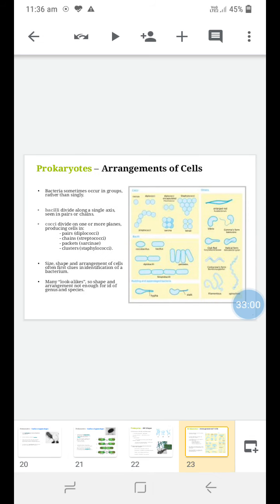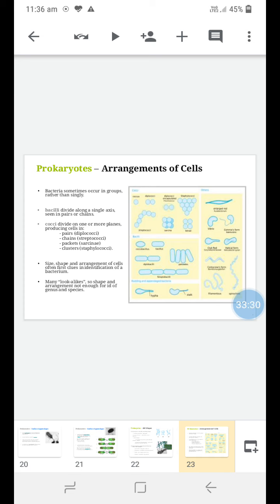Then arrangement: how these cells are arranged. Bacteria sometimes occur in groups rather than singly. Bacilli divide along a single axis, in pairs or chains, and cocci divide on one or more planes, producing cells in pairs. If they are present in pairs, it is called diplococci. If they are present in a chain, it is called streptococci. If they are present in packets, it is called a sarcina-like arrangement, like this.